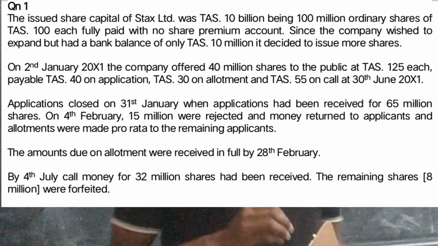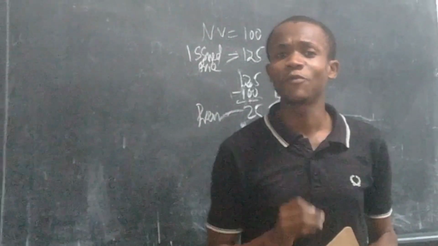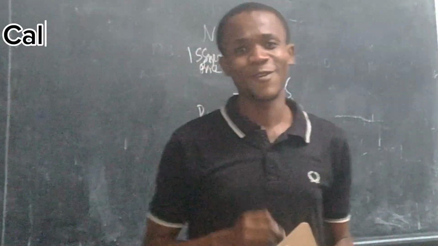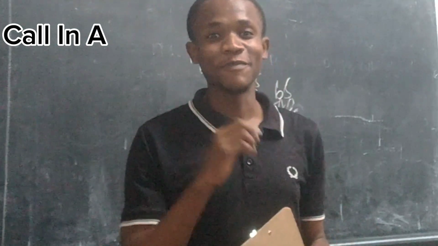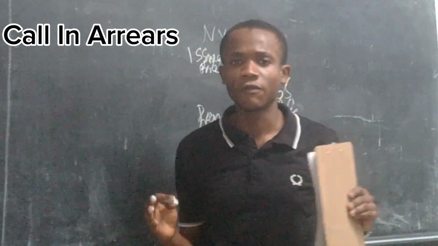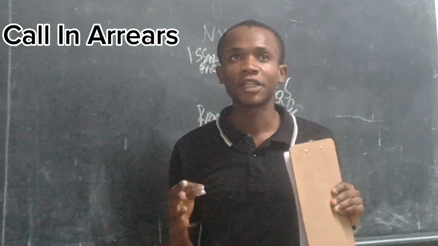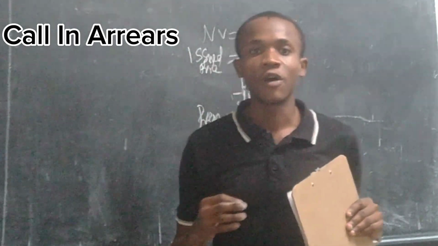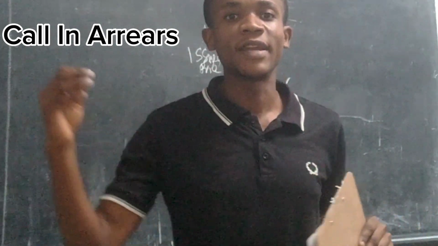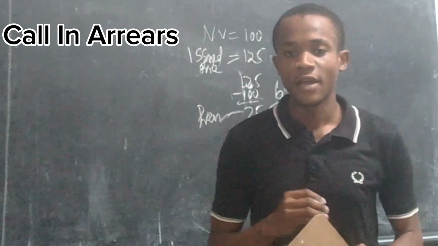So there is something called call in arrears. What is call in arrears? Call in arrears simply means those types of shares which failed to be paid for when the due date has arrived.